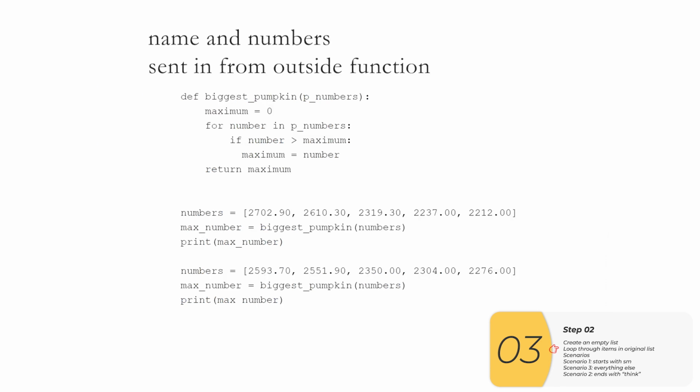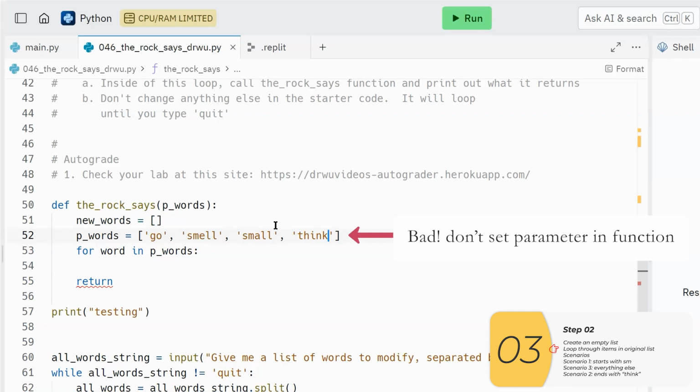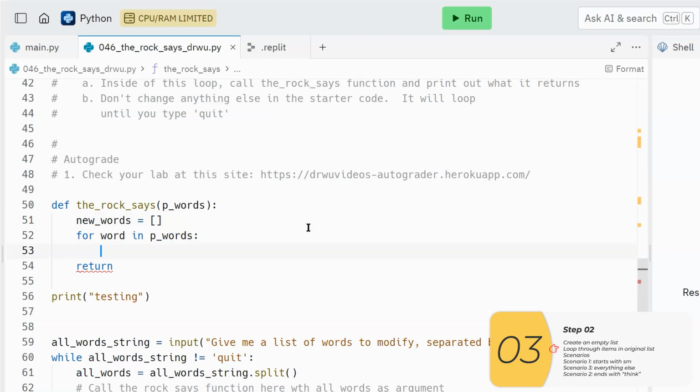We did the same in the Biggest Pumpkins lab. So don't define your parameter, in this case, p_words, inside the function. Because if you do, the function will only work on this exact data, which we don't want it to do. We want it to work on all data. So the way we have it set up here, it's going to loop through all the words in p_words. And p_words can be anything, which we will set outside the function when we call it.